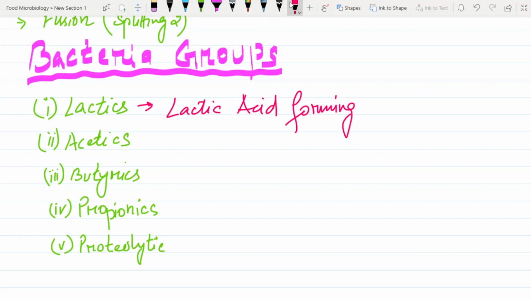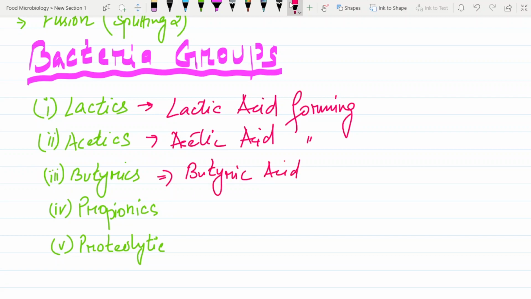What about acetics? They are acetic acid forming bacteria. Butyrics are butyric acid forming bacteria, and the same applies everywhere. Propionics are propionic acid forming bacteria.